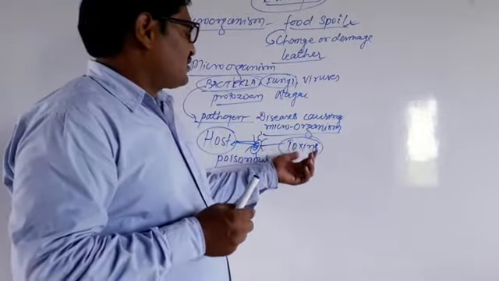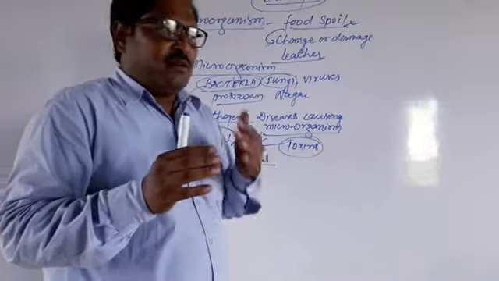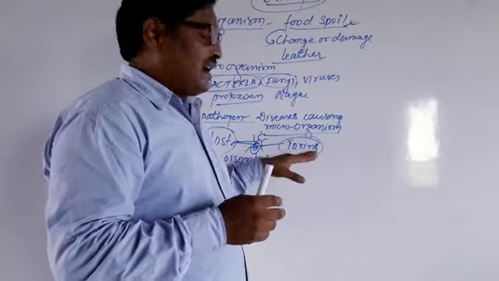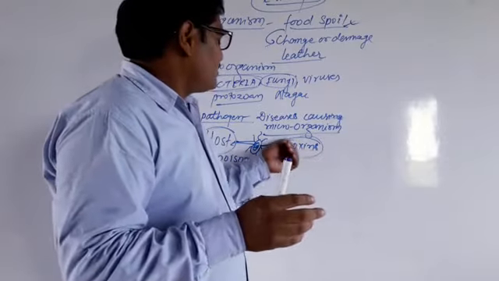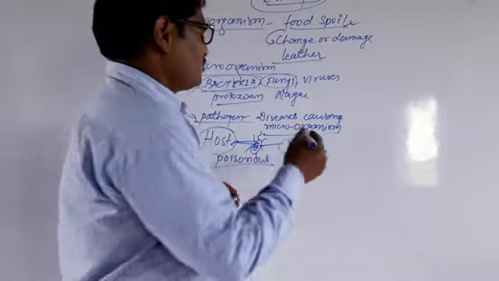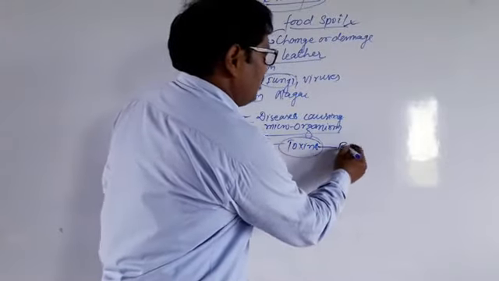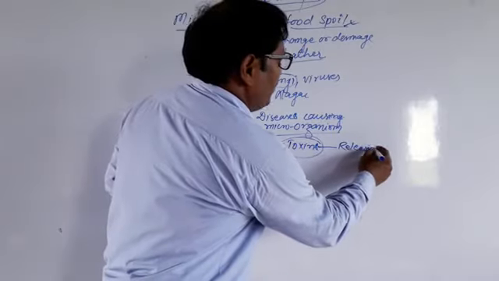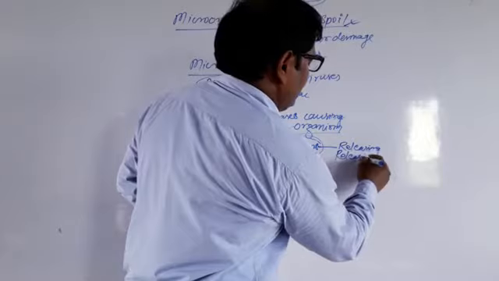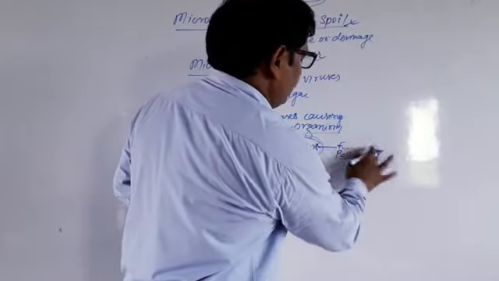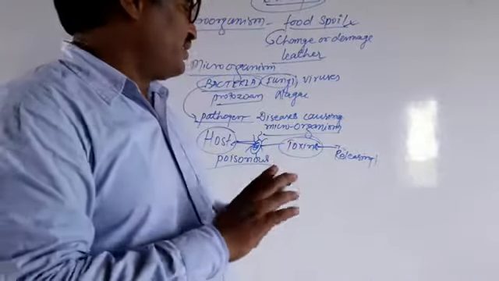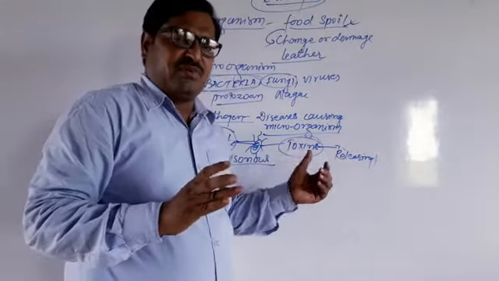And when the toxins are released, our body wants to neutralize the effect of the toxins released by the bacteria or viruses or microorganisms. So in the course of releasing more chemicals to neutralize the effect of the microorganism, our body has to do more work.